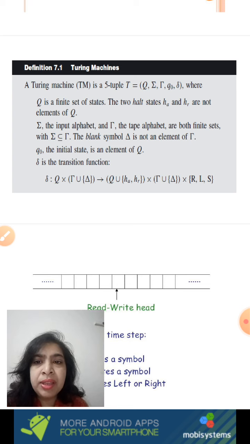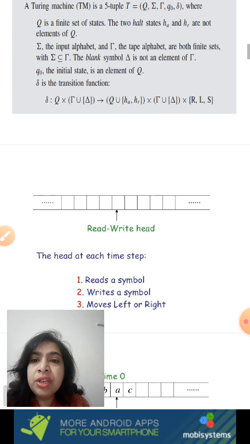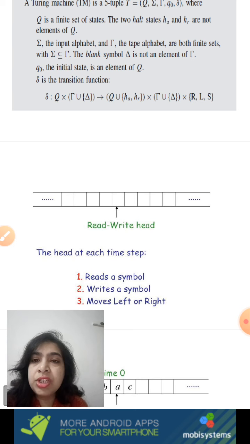You all know what is sigma, the set of input alphabets on which the entire language is defined. Tau is a set of tape alphabets. If you remember in PDAs, we used to call this the stack alphabets. But here, since there is no stack, it's a linear tape, we call them tape alphabets. This is a finite set naturally. These symbols cannot be infinite in number. But remember, the blank is an additional symbol which is used. Q0 is the initial state which every machine has, and you know it's always unique.